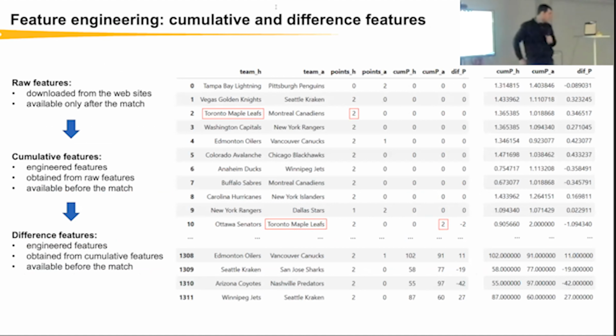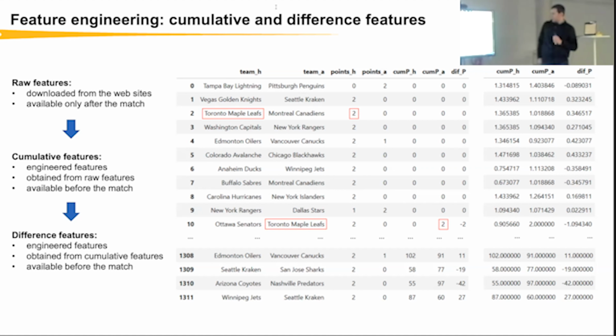So how do I do that? I introduce what I call cumulative features. What are cumulative features? This is just cumulative summations of, for example, points here. So I accumulate the points throughout the whole season, and when 2 teams play, we already know the points of those teams, which depend on all previous matches. And also, it makes sense to introduce the difference features. This is just the difference between 2 cumulative features for the home team and for the away team.